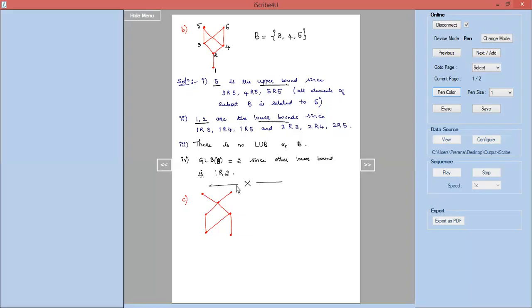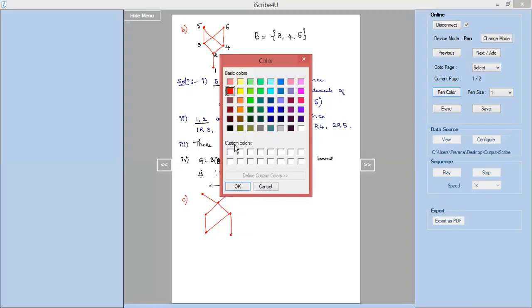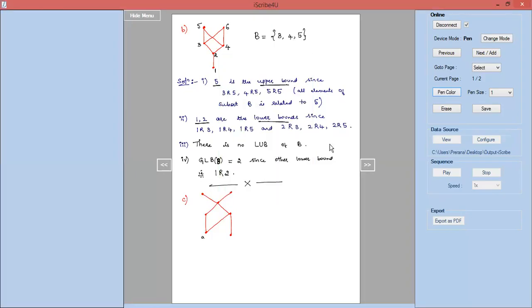We will name the vertices and write the subset B. Bottommost we have A, B. Above it we have C, D, then we have E, and uppermost F and G. The subset B is given as C, D, E. For this subset B, you have to find out upper bounds, lower bounds, LUB and GLB.